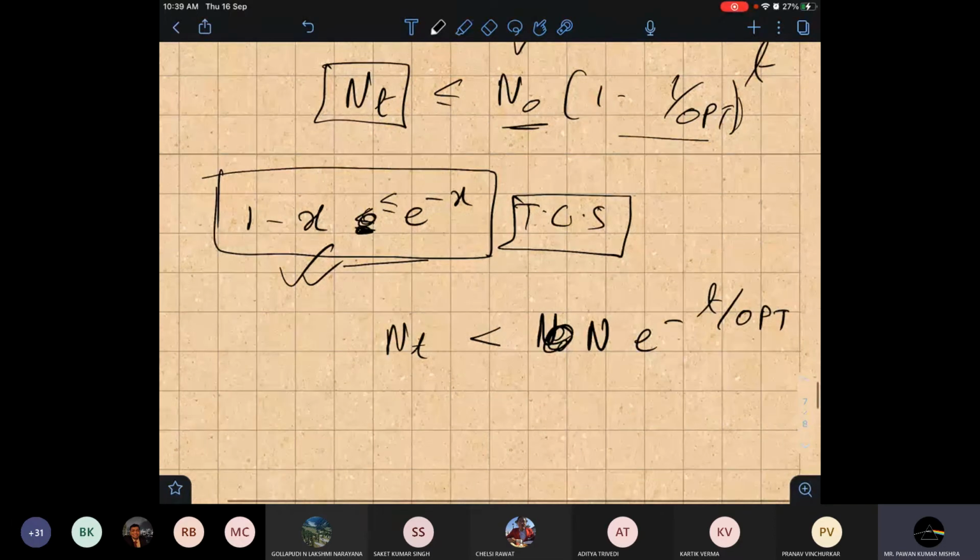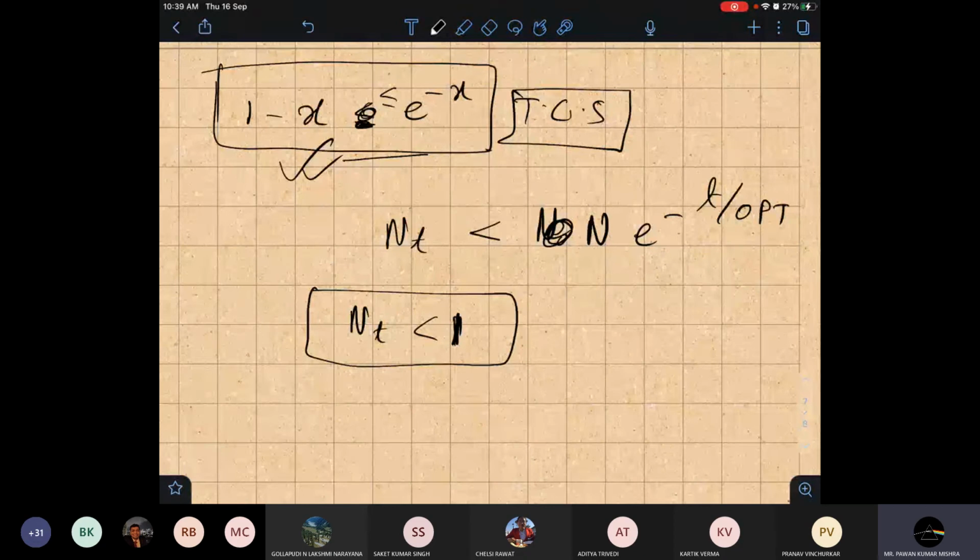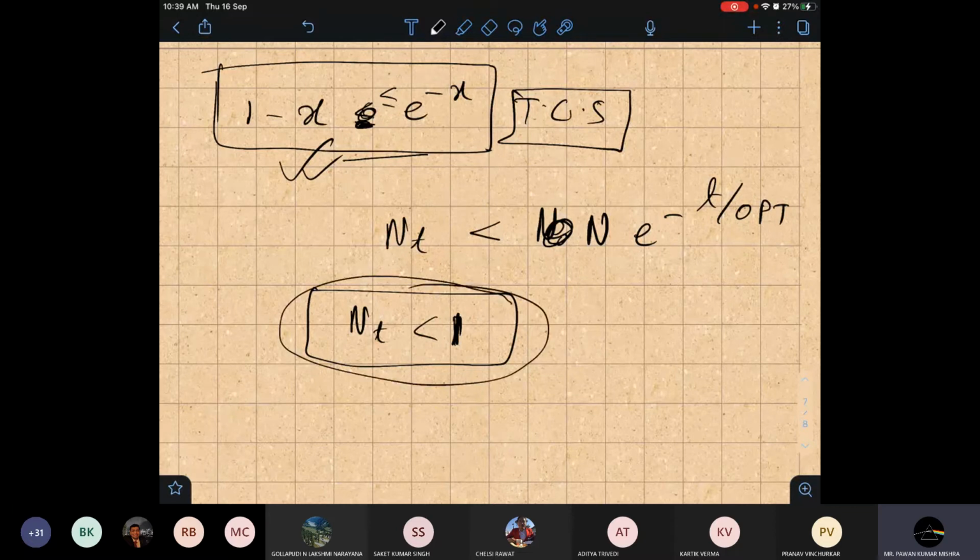Now, if after iteration t there is no element left, that means we can show n_t is less than 1. If the number of elements left after iteration t is less than 1, then there are no elements remaining. So for what value of t can we show that n_t is less than 1?